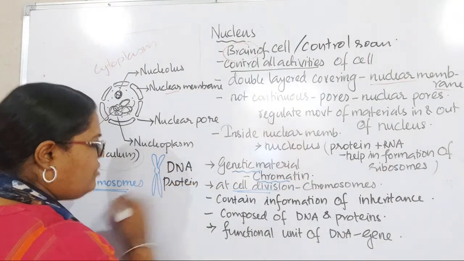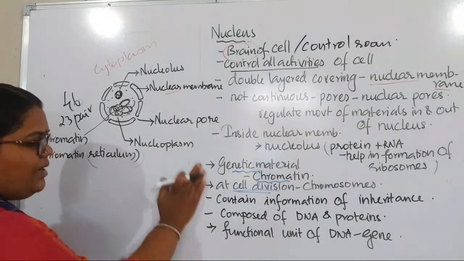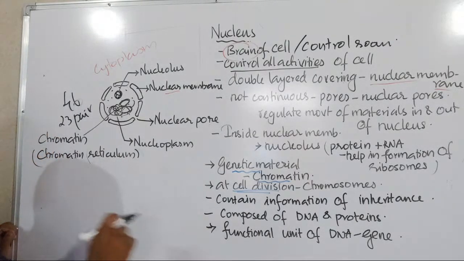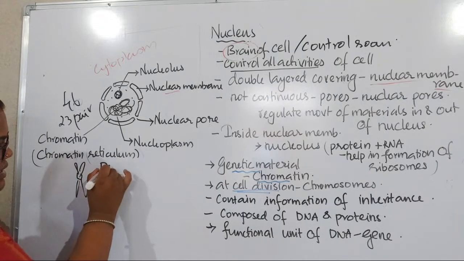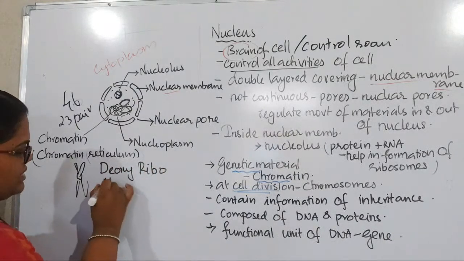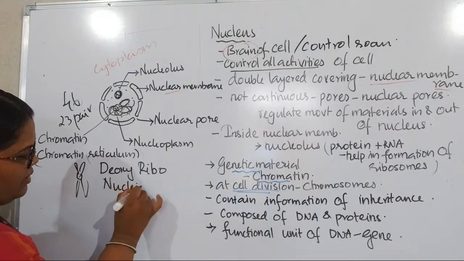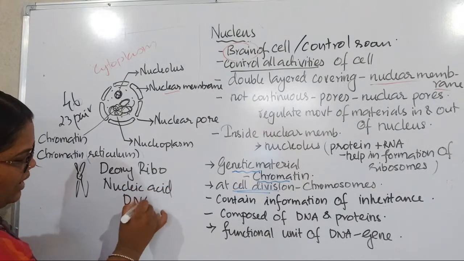So actually this chromosome is made of DNA and proteins. As I said, you don't need much detail, just to understand that this chromosome is made up of DNA, deoxyribonucleic acid. This is the full form of DNA, nucleic acid, right.